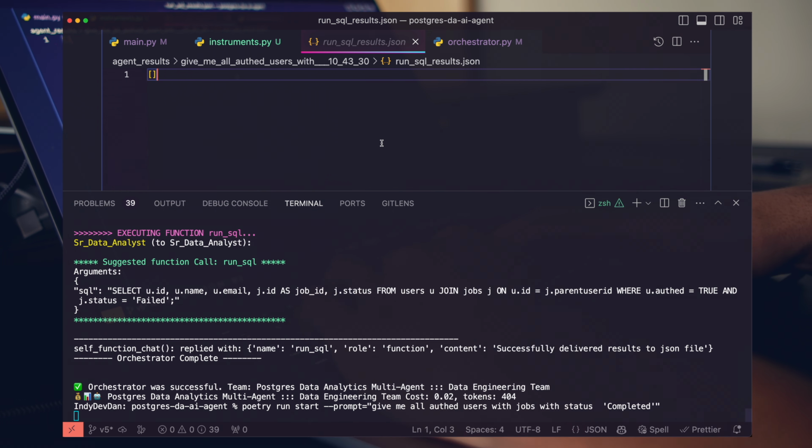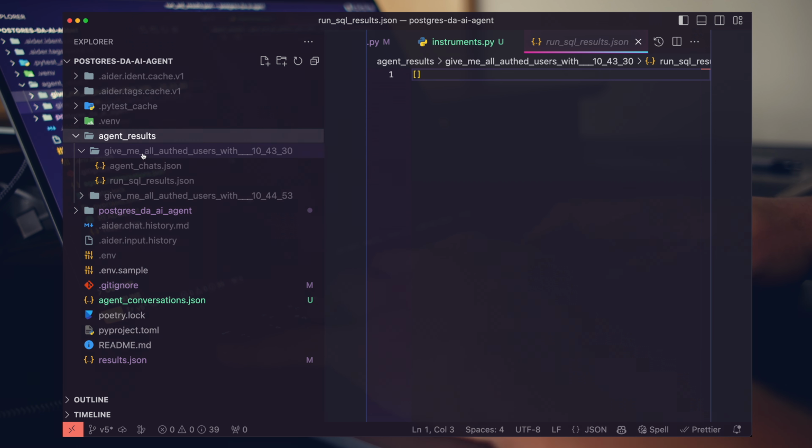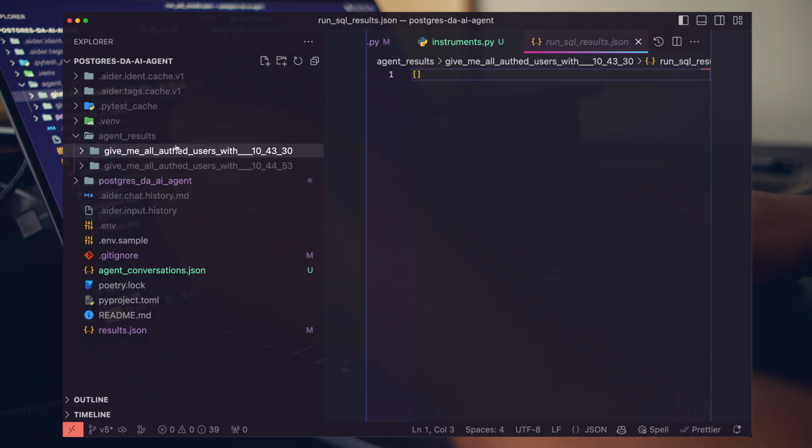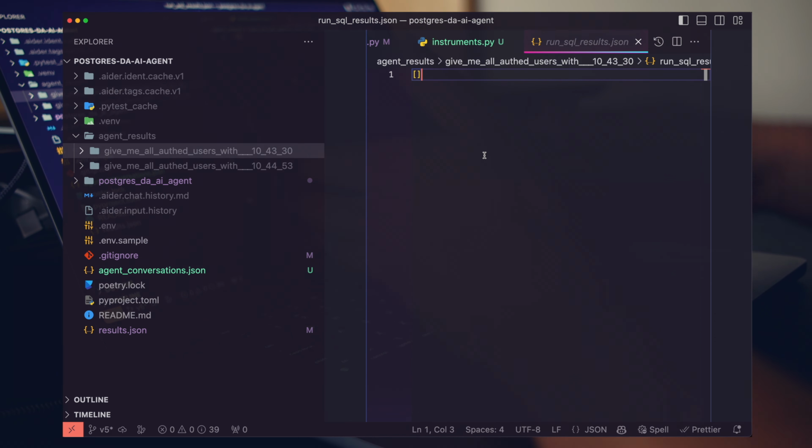As you can see here, we now have a reusable system that's storing our agent results from session to session, from run to run. This is going to be really valuable when you're comparing the before and after. You want to see what went well on one run and what didn't go well on the other.